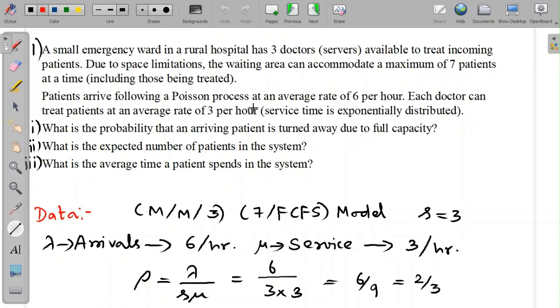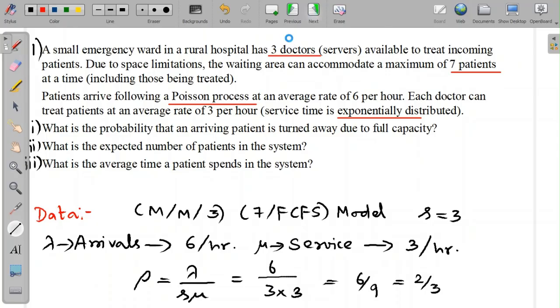Now, we can clearly identify that the arrivals follow the Poisson process, and the service follows the exponential distribution. There are three doctors, so there are three servers. The maximum capacity of the system is 7. So with this data, we can proceed forward and solve the problem. The arrivals are at 6 per hour, the service is at 3 per hour. So the traffic intensity rho is equal to lambda upon S mu, which is 2 by 3, and that will help us solve the problem.